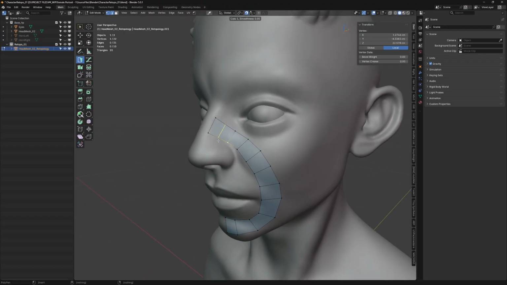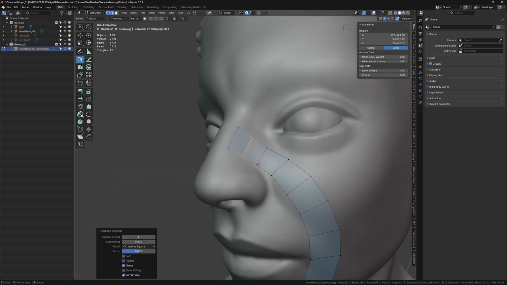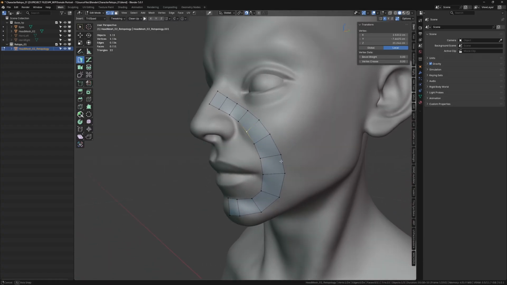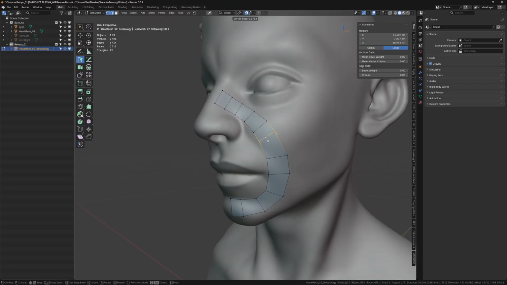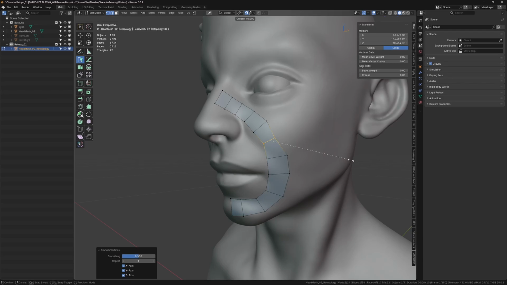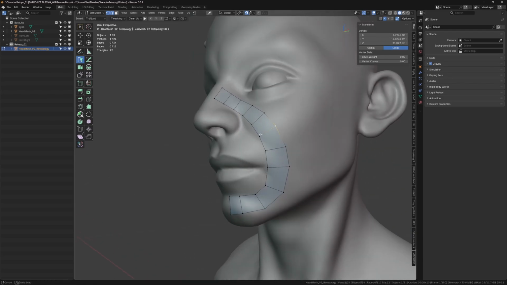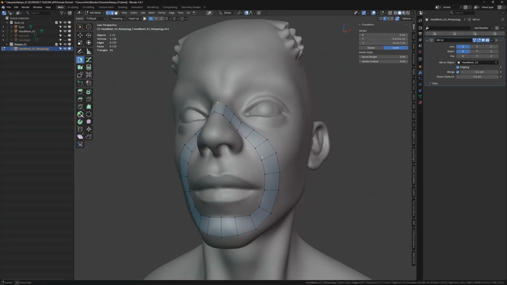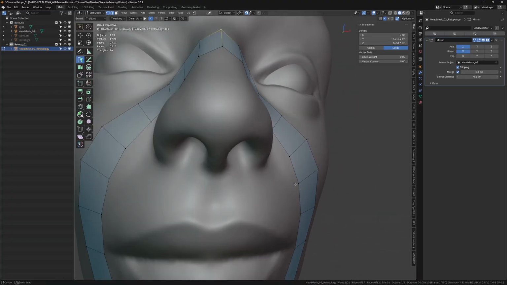Like if I press Ctrl R, I can still add a loop, which is the default functionality of Blender's edit mesh mode. So I can add loops, I can slide the edges, I can smooth vertices. All these options are still available, so I just want to throw that out. The only issue with using Blender's default tools is going to be the snapping. So let's say